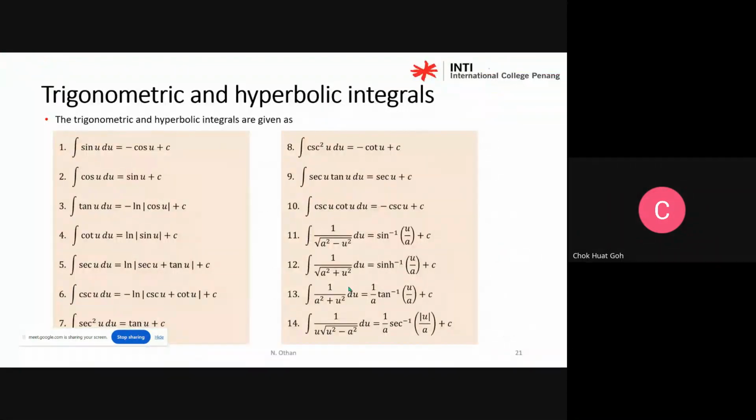Okay, so since there are trigonometric and hyperbolic integrals, why do you need to learn different kinds? Because you need to apply them in different scenarios. Okay, so I just show it only. All right. Okay. I just show it. You will learn all these kinds of integration.